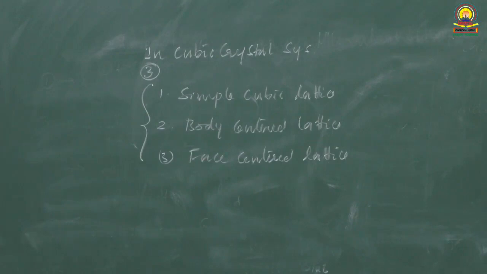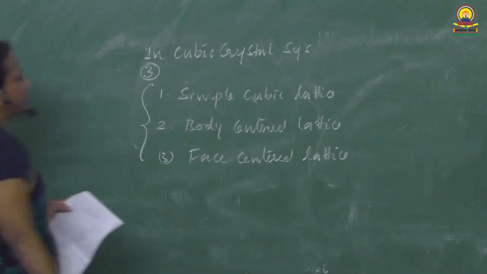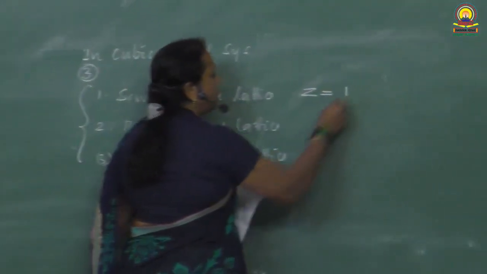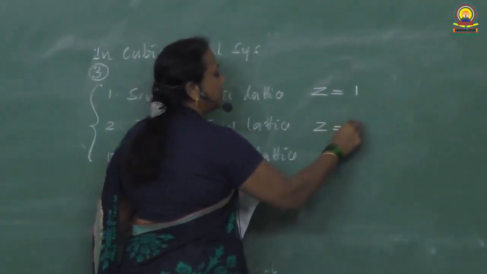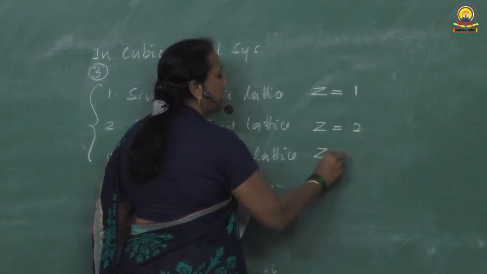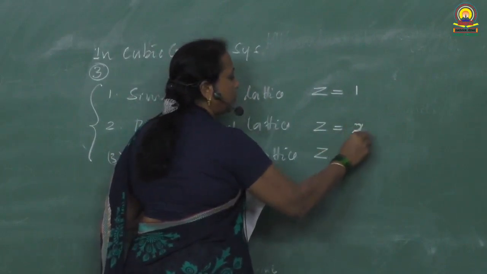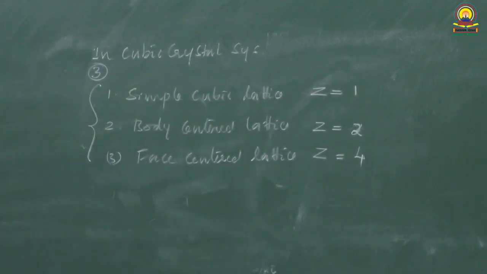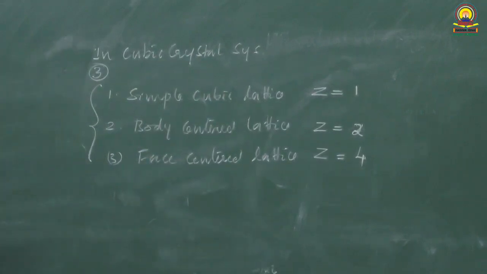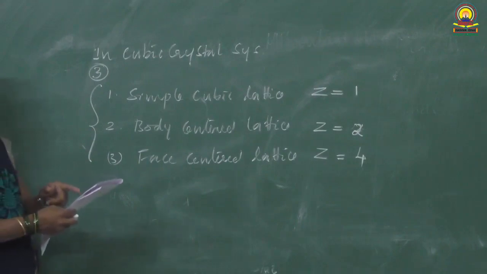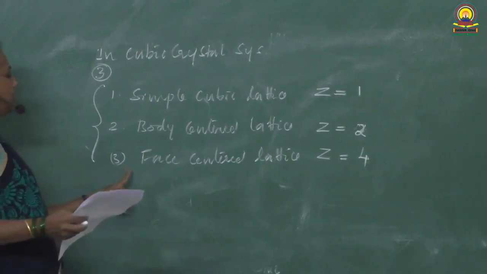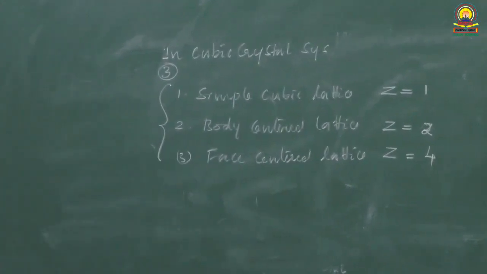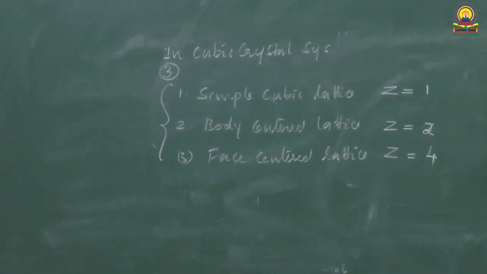Which one of these has 4 particles per unit cell? See, in simple cubic unit cell, the value of Z is equal to 1. In BCC, the value of Z is equal to 2. In FCC, the value of Z is equal to 4. Z means number of particles per unit cell. So the answer to the second part of this question, which one of these has 4 particles per unit cell, is the face centered cubic lattice.